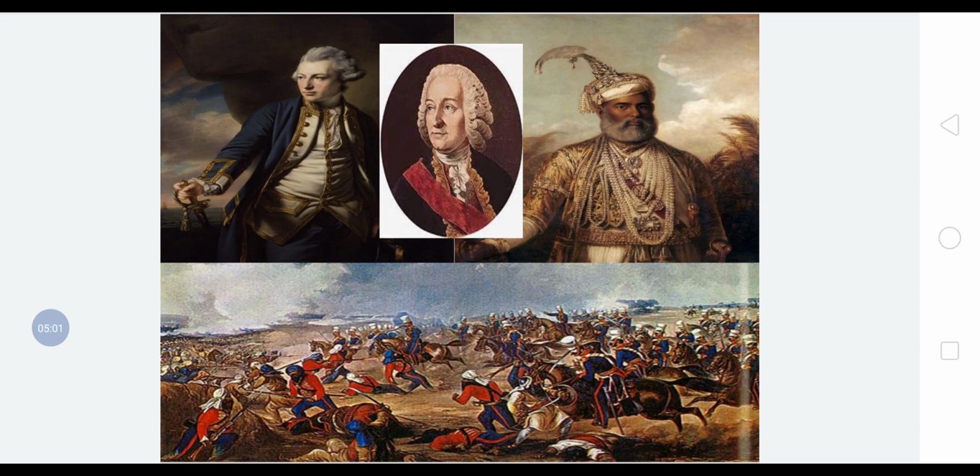Commodore Barnett returned to England, but Dupleix did not keep his promise and attacked Madras and occupied it. The British complained to the Nawab and he declared war against the French. And the battle took place in 1746.